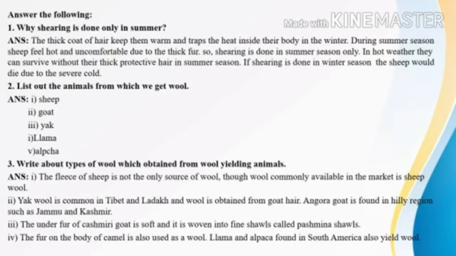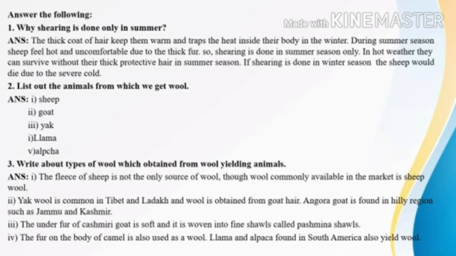Let's see, answer the following. First one, why is shearing done only in summer? A thick coat of hair keeps the wool-yielding animals warm and traps the heat inside their body in winter. So they feel warm in the winter season because the heat does not come out of their body.